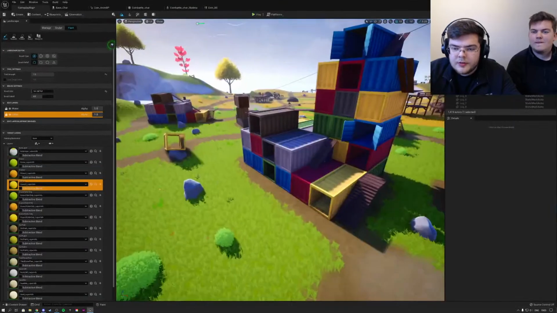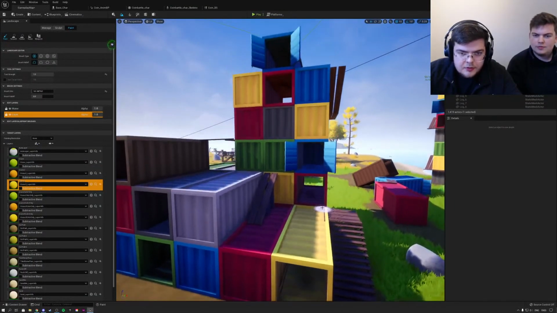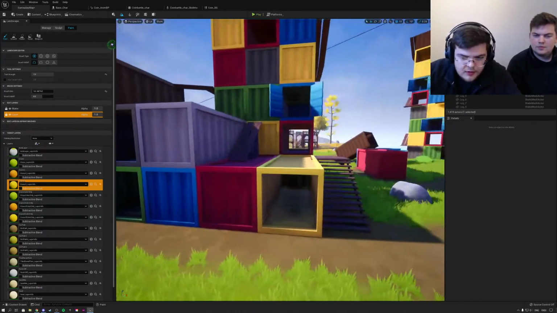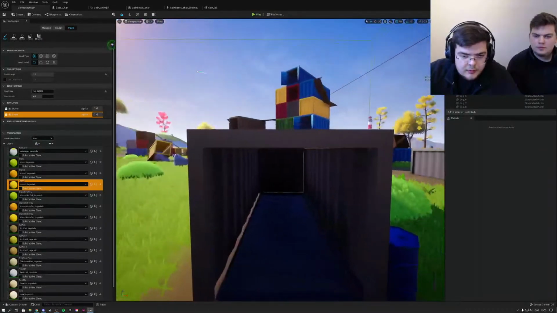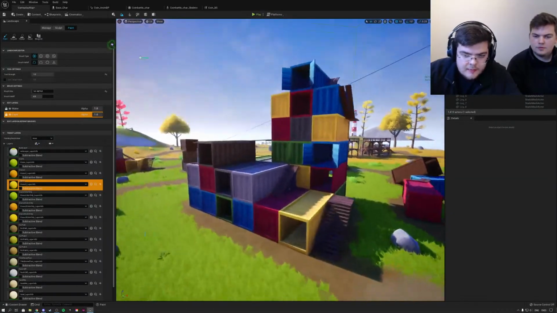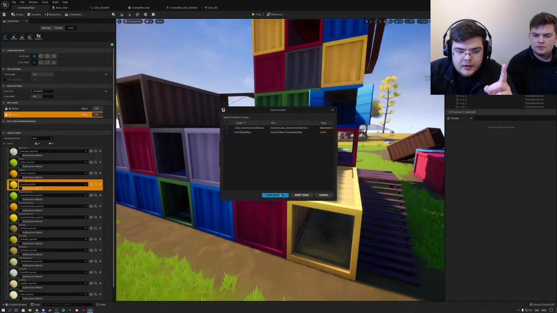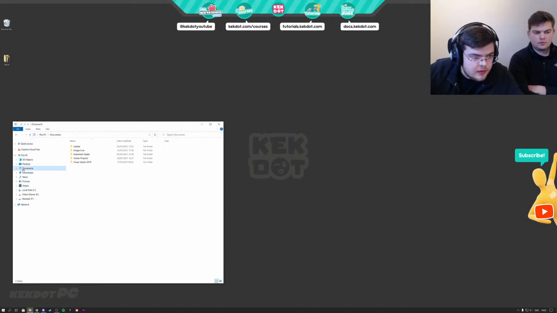But okay, I just want to show, look inside these containers, guys. You see how there's still this black in there basically, but you can actually see inside of them, right? So they're nicely lit. Also these here, you can properly see inside. So now I'm going to pull up Unreal Engine 4 and show you what we had there. So let's open up Unreal Engine 4. I'm just going to open it up straight like this.